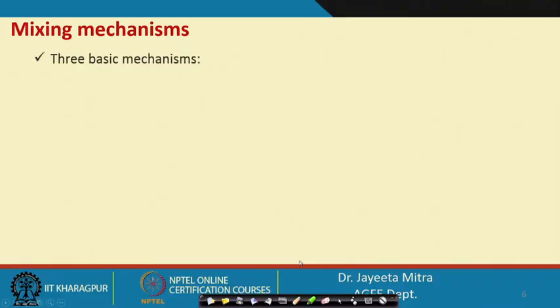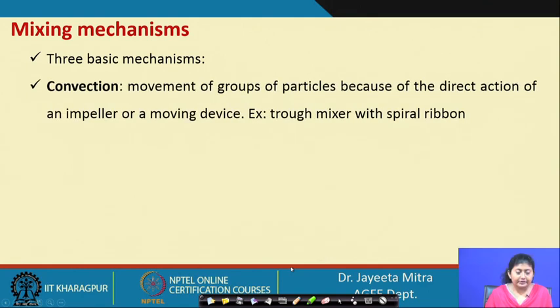There are many different methods by which the mixing of two different components or two different solid fractions takes place. The three mechanisms for mixing: first one is convection. As the name suggests, there must be positional displacement of the solid particles in the whole mixture, so movement of groups of particles because of the direct action of an impeller or a moving device.